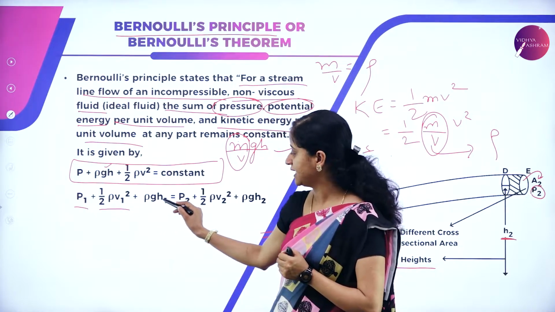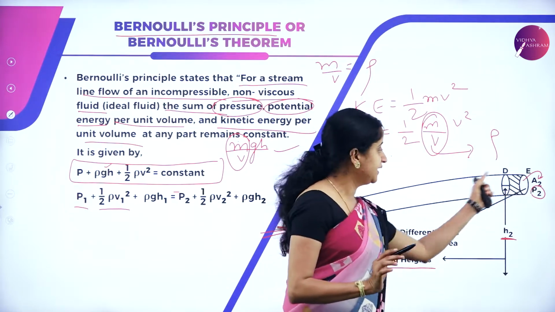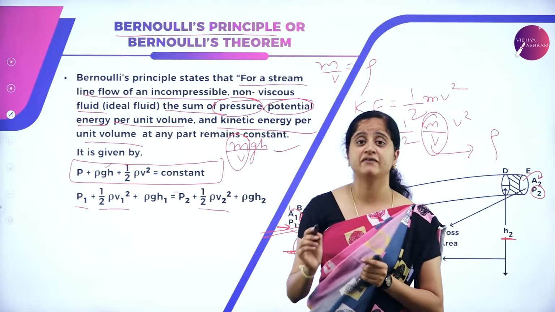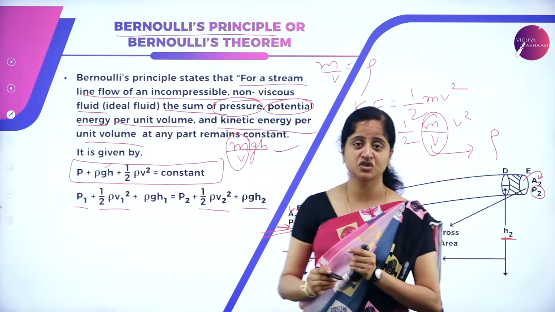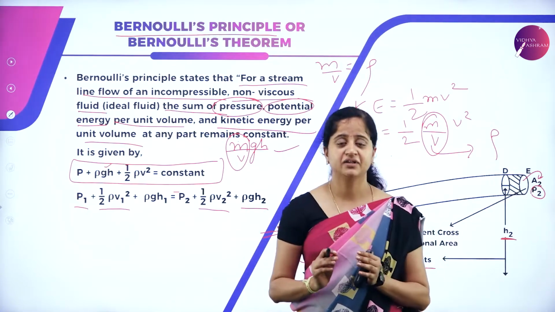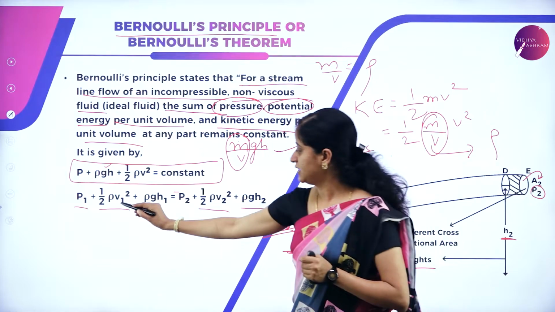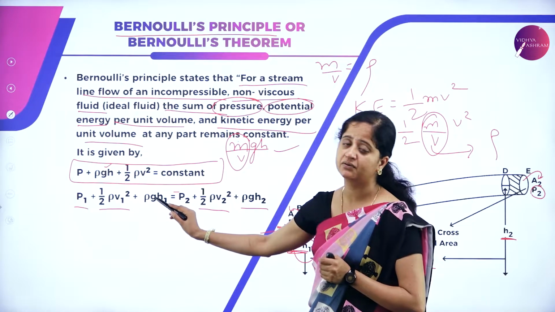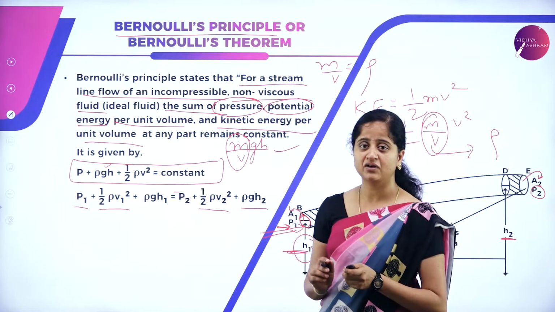So it is rho g H1, which is equal to the pressure at this end, P2, plus the kinetic energy while the liquid exits the pipe, half rho V2 square, where V2 is the velocity of the liquid coming out of the pipe, and rho g H2, which is the potential energy due to position. H2 is the height of the pipe where it is located. From these we can say that the sum of pressure, kinetic energy per unit volume and potential energy per unit volume remains constant at any part. So this is Bernoulli's principle.